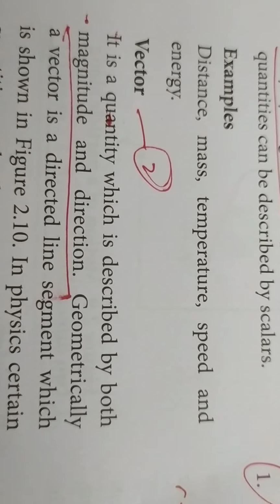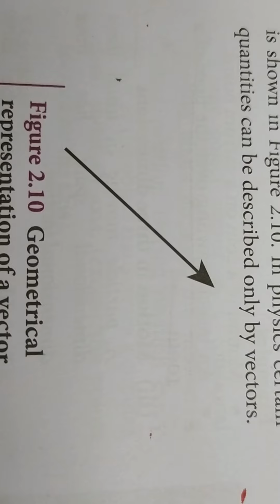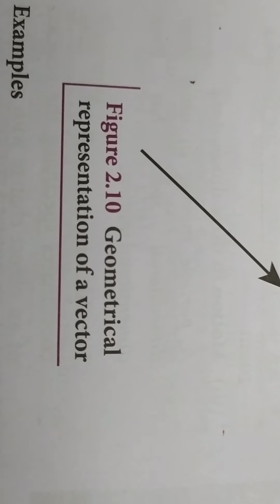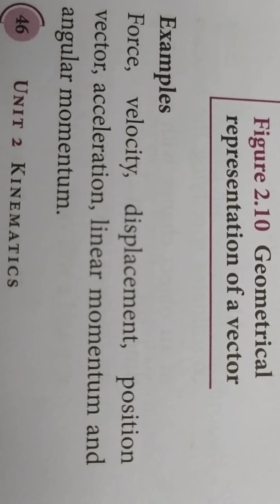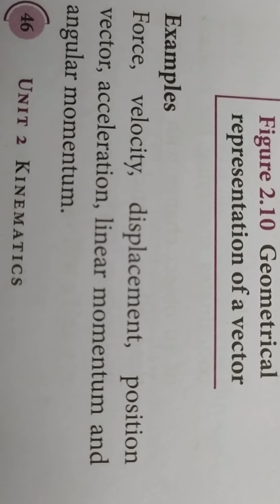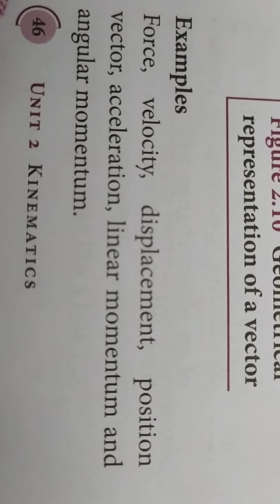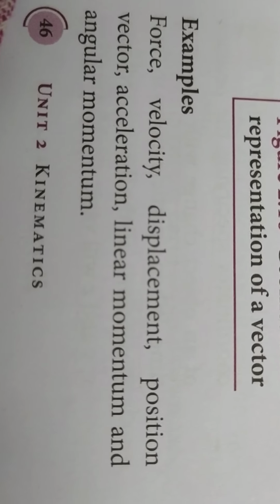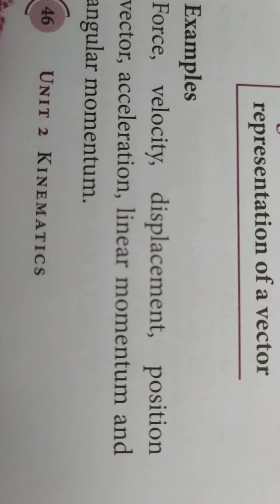And a vector is described by both magnitude and direction. It is represented by an arrow like this; the length of the arrow gives the magnitude and the head of the arrow gives the direction. This is the geometrical representation of a vector. Examples of vectors are force, velocity, displacement, position vector, acceleration, linear momentum and angular momentum. These quantities have both magnitude and direction, so they are called vectors. So these are the two types of quantities, scalar and vector.